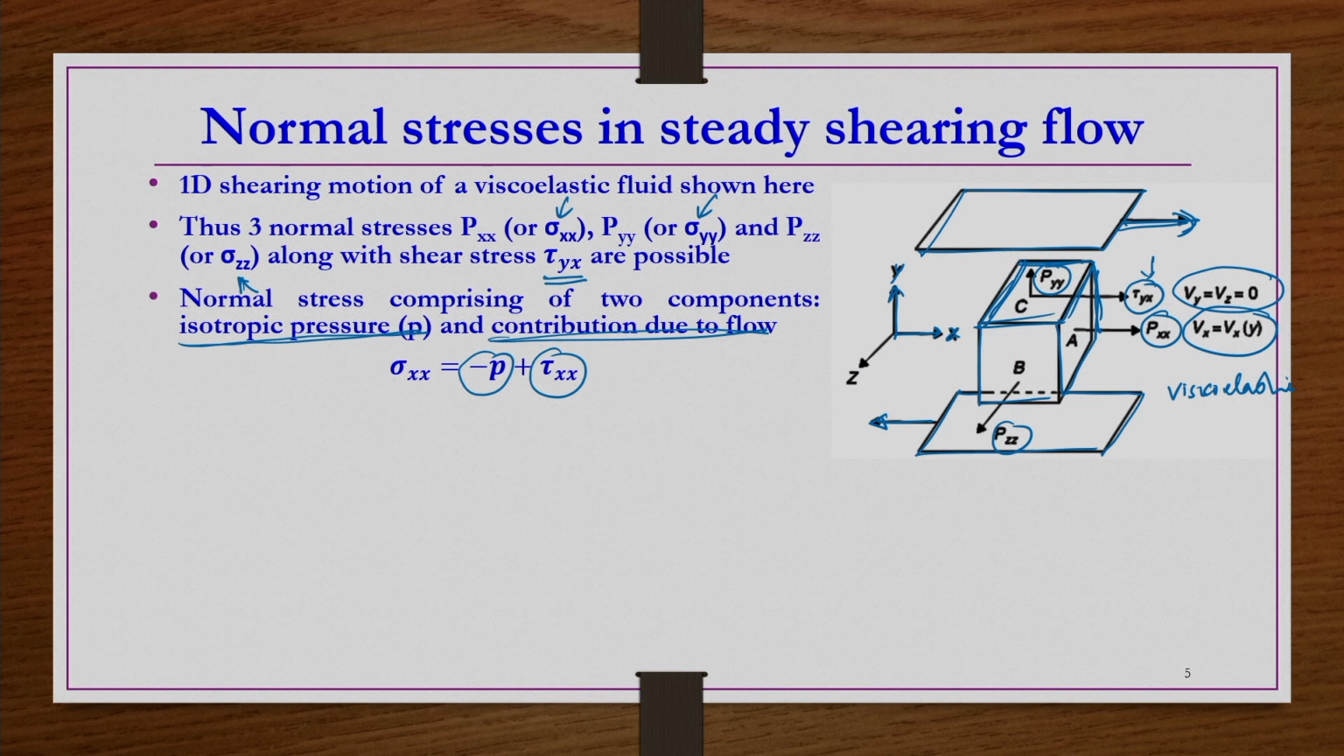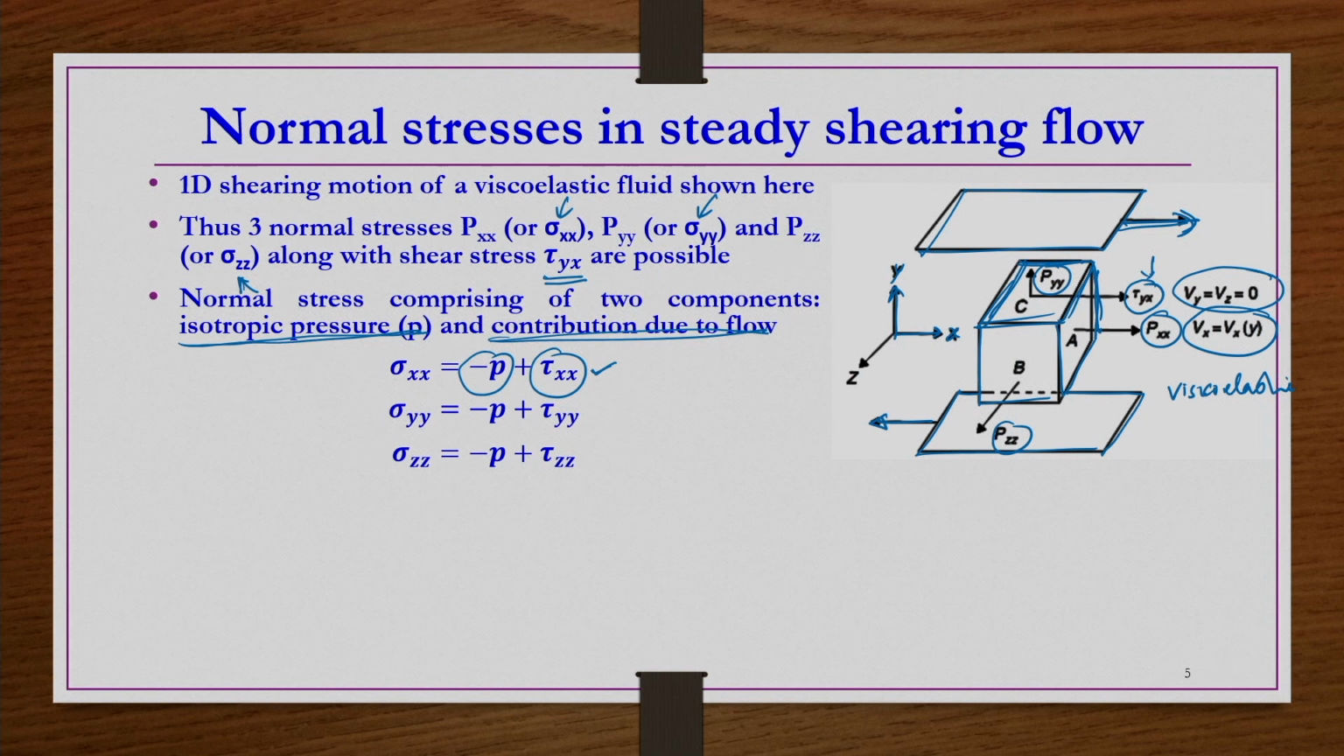So, let us say the pressure is acting towards the fluid element that you have taken, whereas the viscous normal stress because of the flow is acting outwards from the fluid element. Okay, that is what this minus p and plus tau xx mean. Similarly, sigma yy and sigma zz can also be written like this.